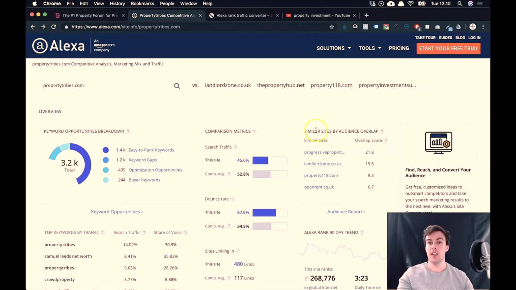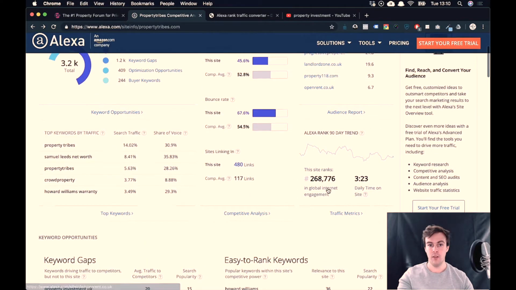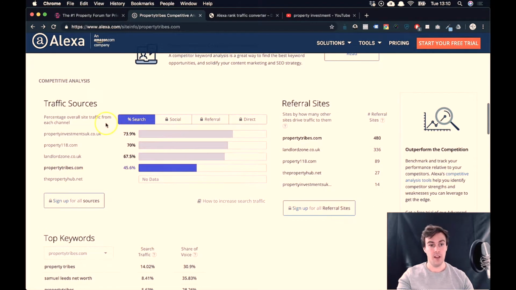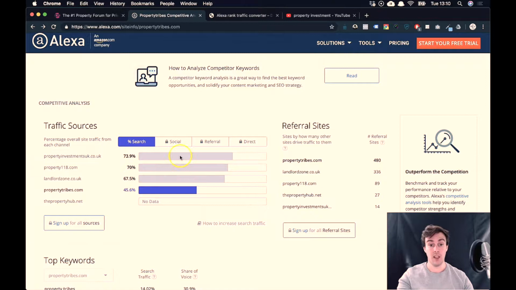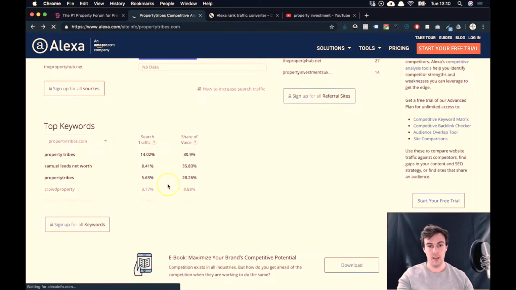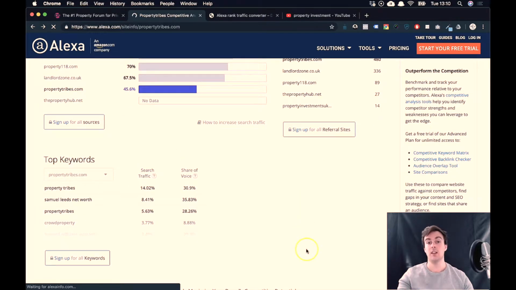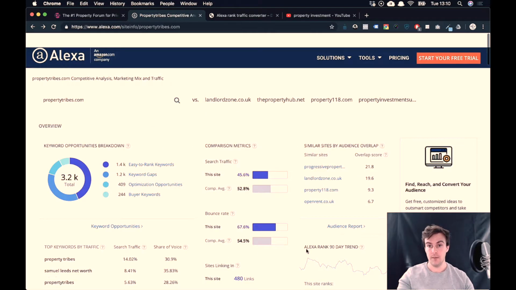We can see the similar sites by audience overlap. So Progressive Property, Landlord Zone, Property 118, Open Rent, for example. And then there's a whole load of other information here, where their traffic is coming from, for example. Oh, I need a paid account for this. But it gives you an idea just using the free account.